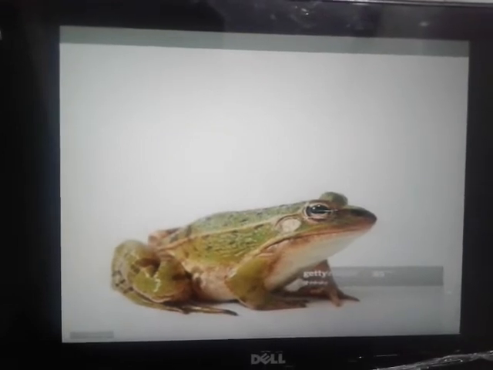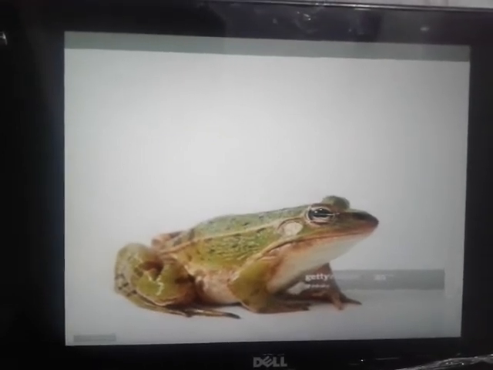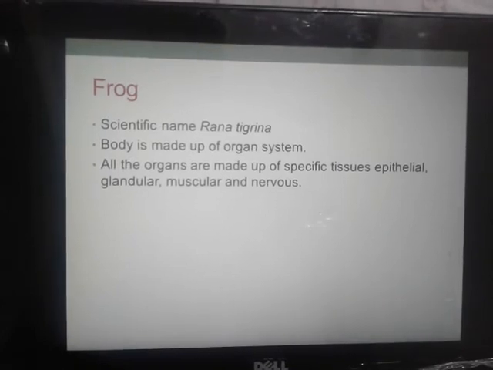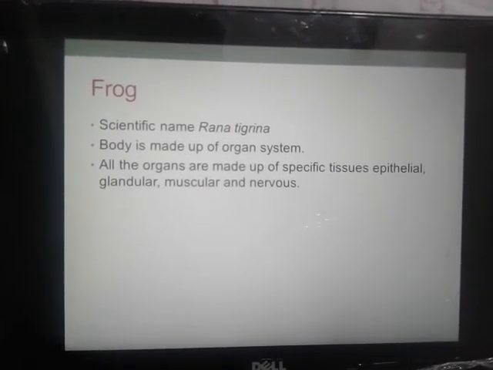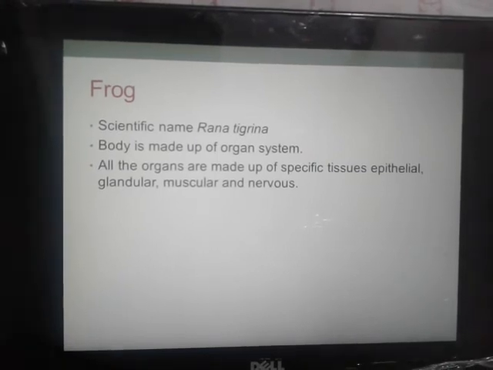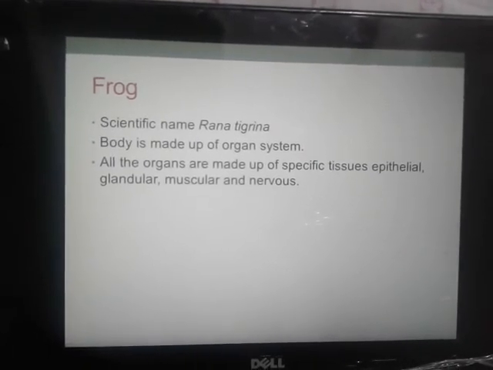Now it's time to share information about frog. The scientific name is Rana tigrina. Body is made up of organ systems. All the organs are made up of specific tissues: epithelial, glandular, muscular and nervous tissues.